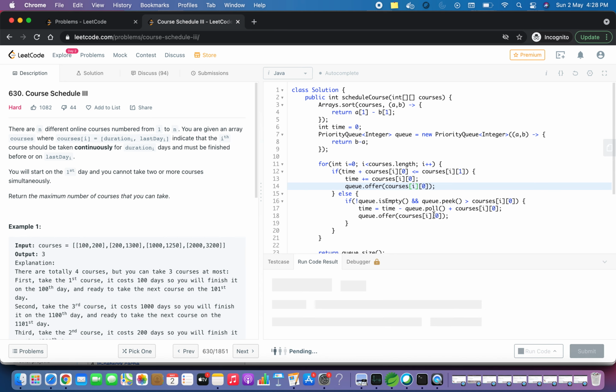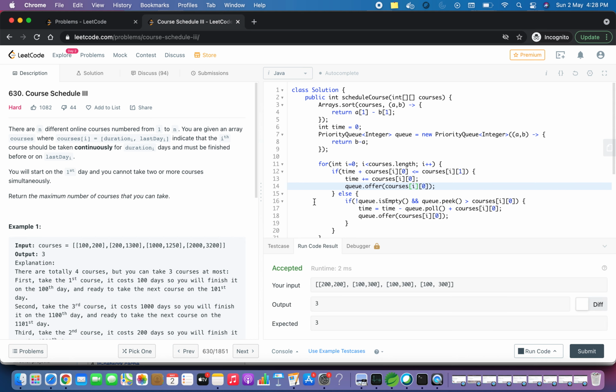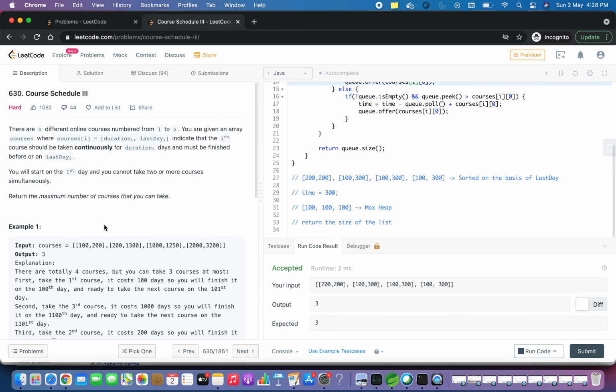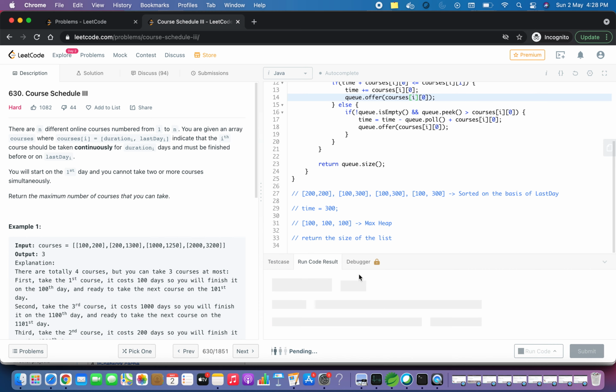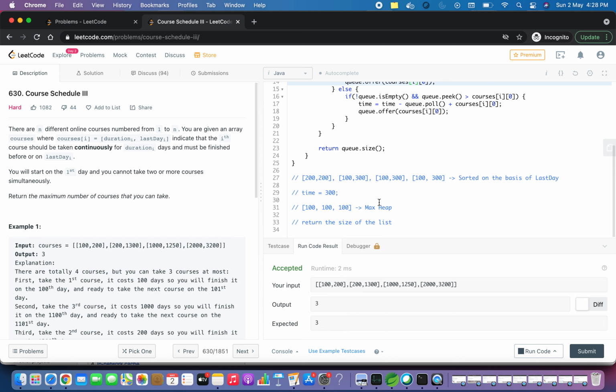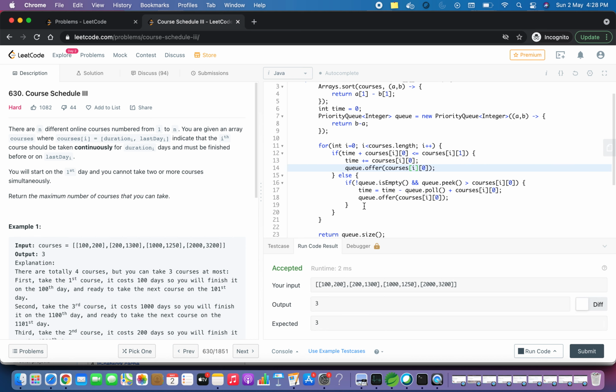No. So yeah, as you can see, this is getting accepted. Now let's try the example given in the problem statement. I think we should be able to pass this as well. Yeah, this is also passing.